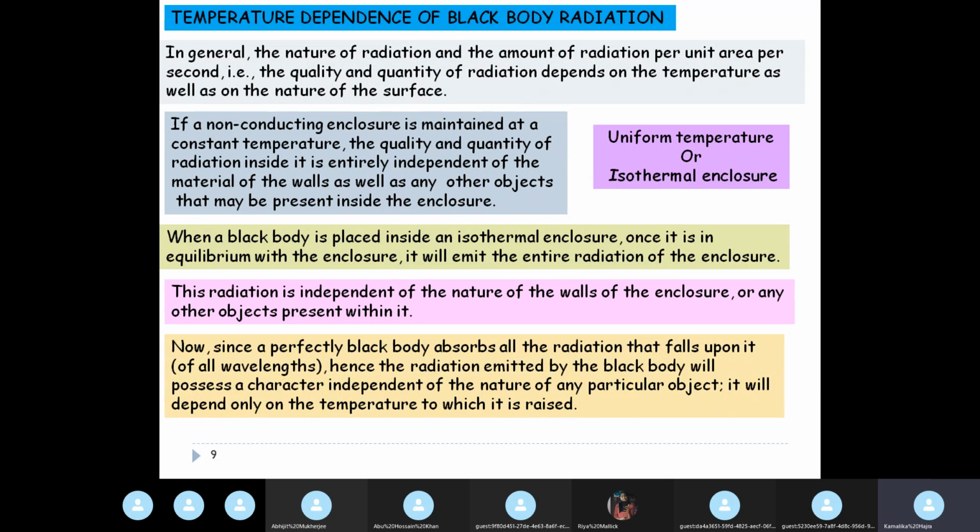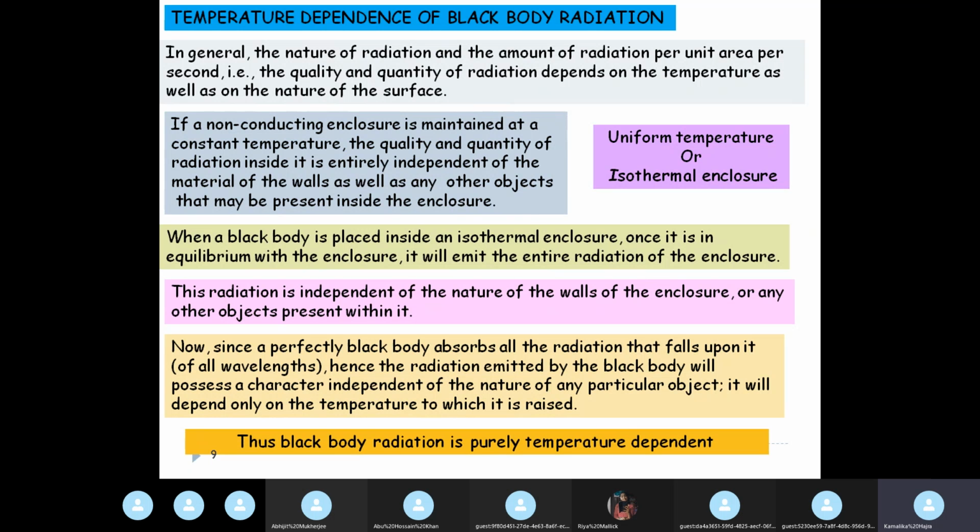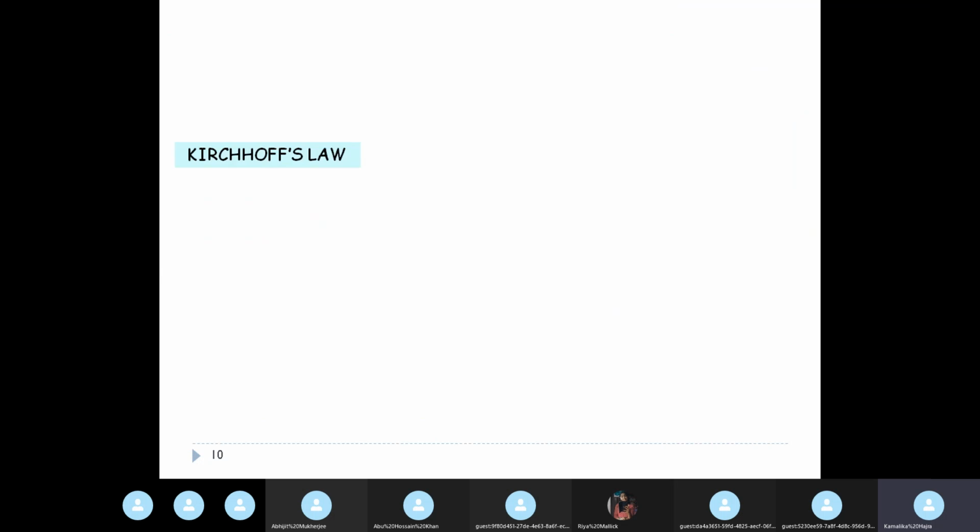And since the perfectly black body absorbs all the radiation that falls upon it of all wavelengths, the radiation emitted by the black body will possess a character which is totally independent of the nature of the particular object. It will depend only on the temperature to which it has been raised. So black body radiation is purely temperature dependent, which makes it universal.